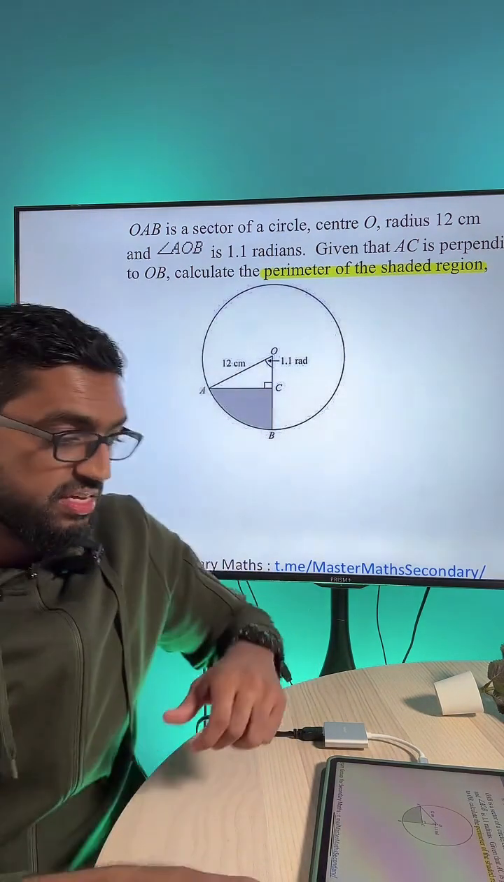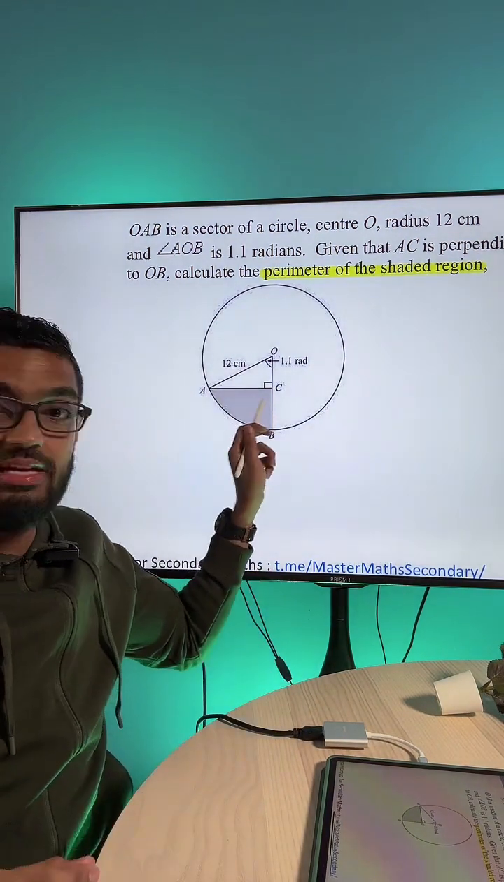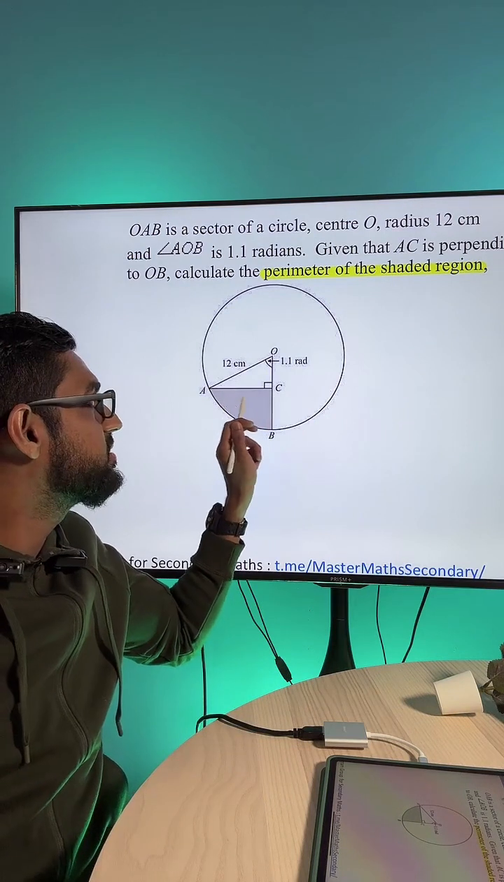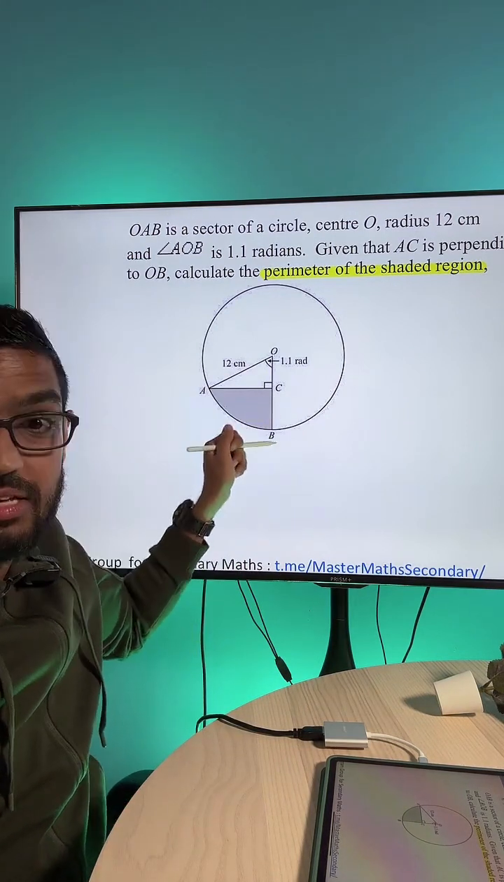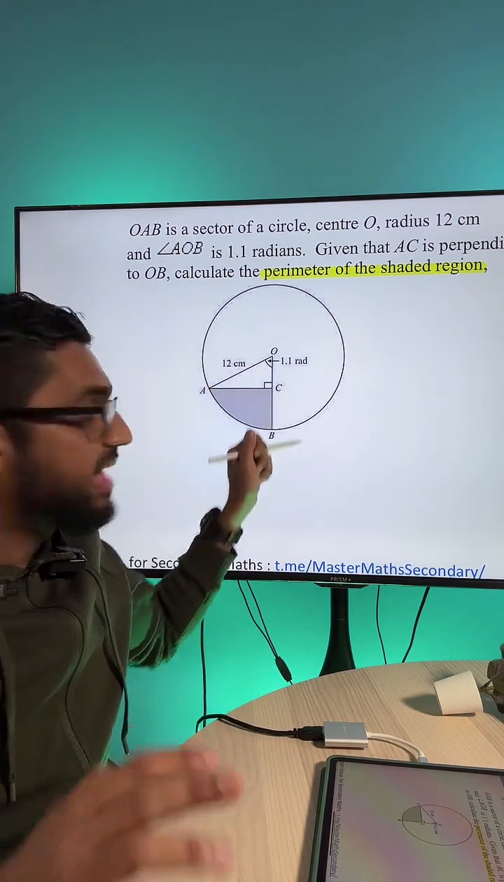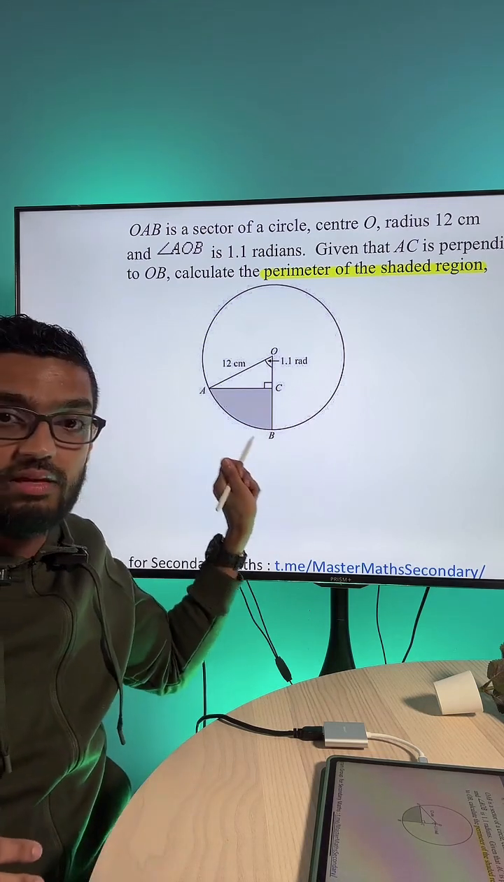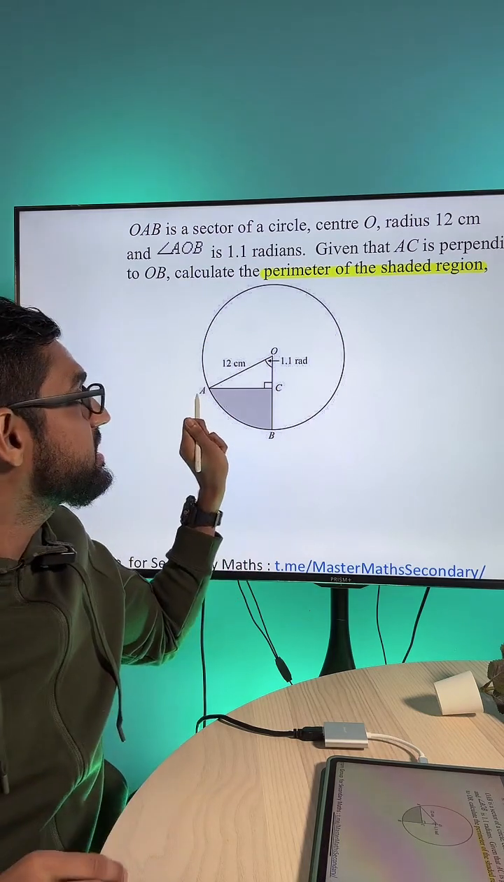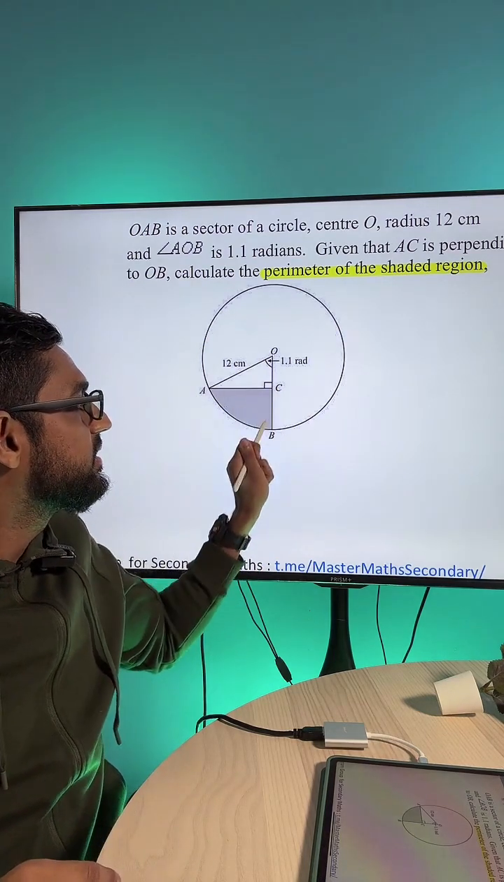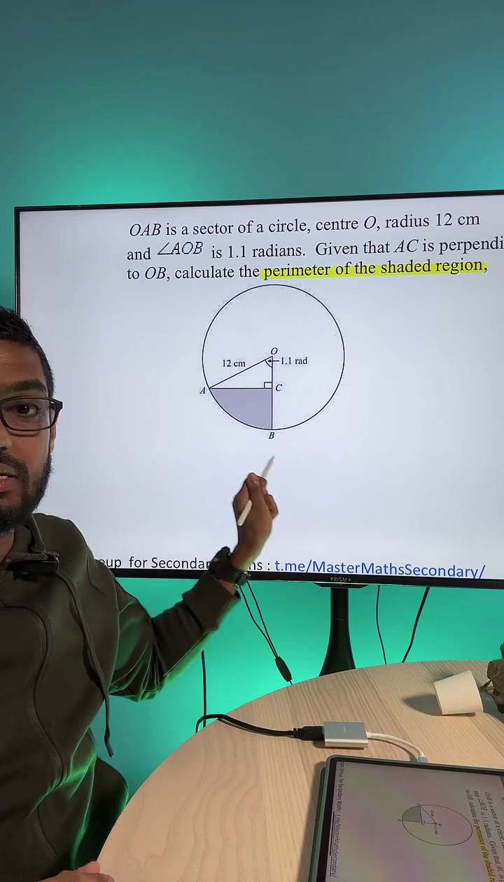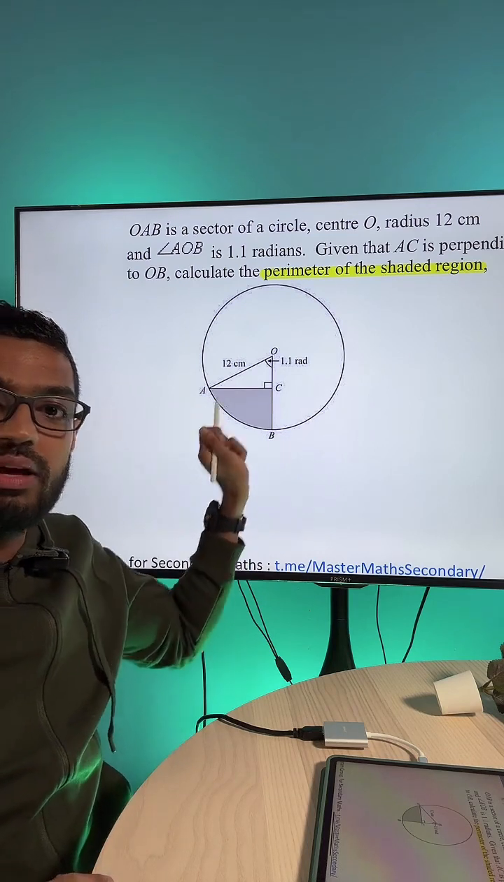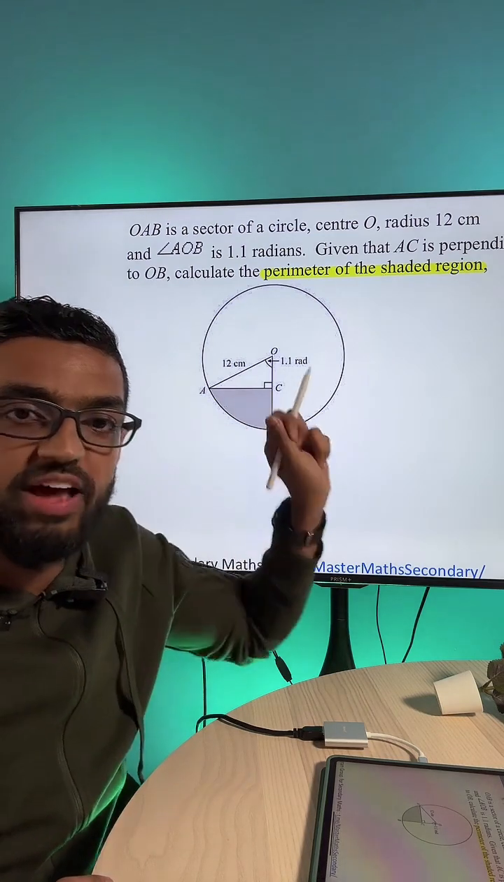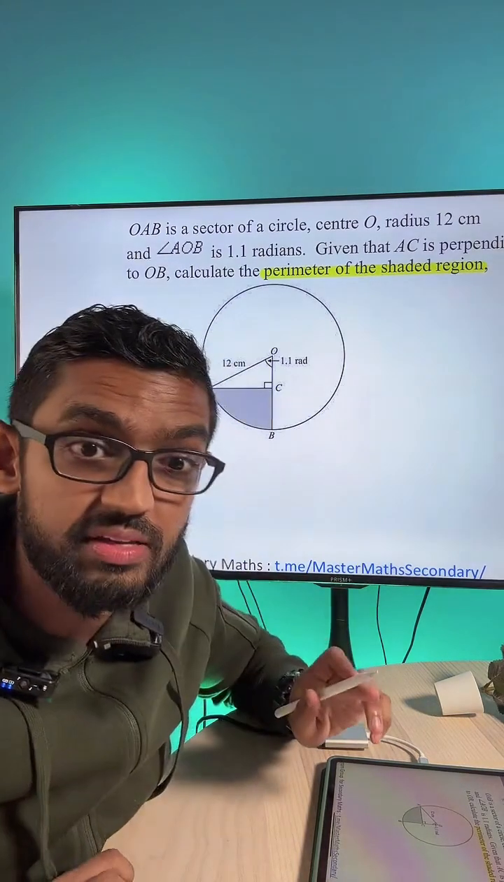Okay, so again, guys, you've got to go and find this line here, AC. Find AC, find BC, and then you find the arc length AB next. These are three lines: two straight lines, AC and BC, and another curved one, AB, that you need to find. Once you find these three, you can just add all of those values up. You've solved the problem already.